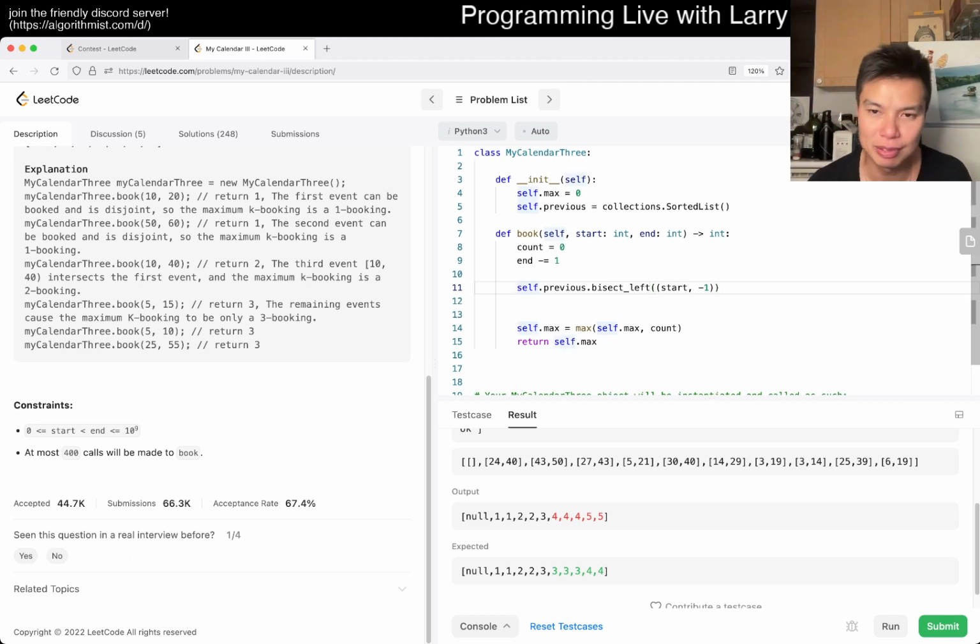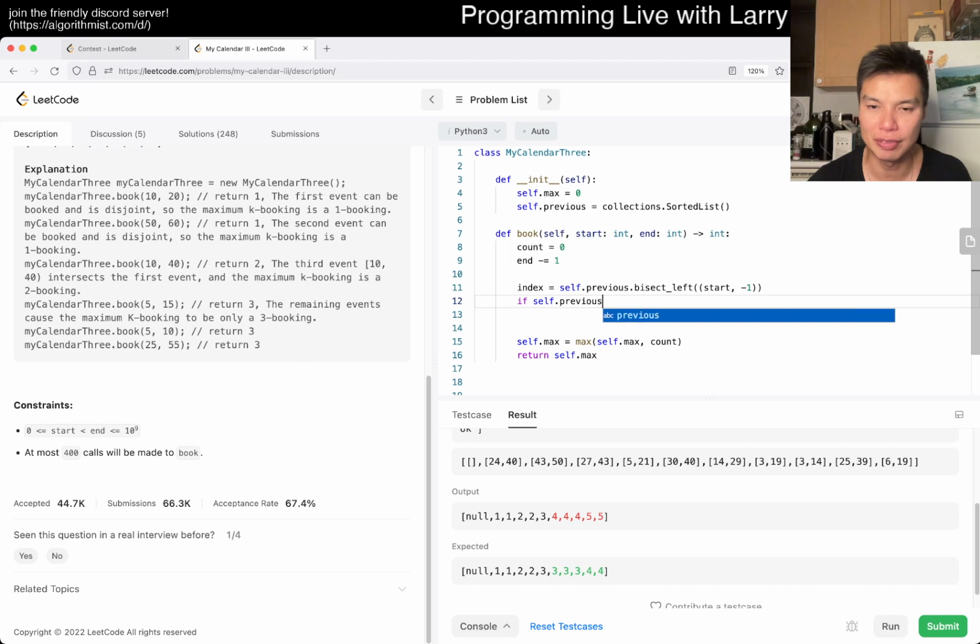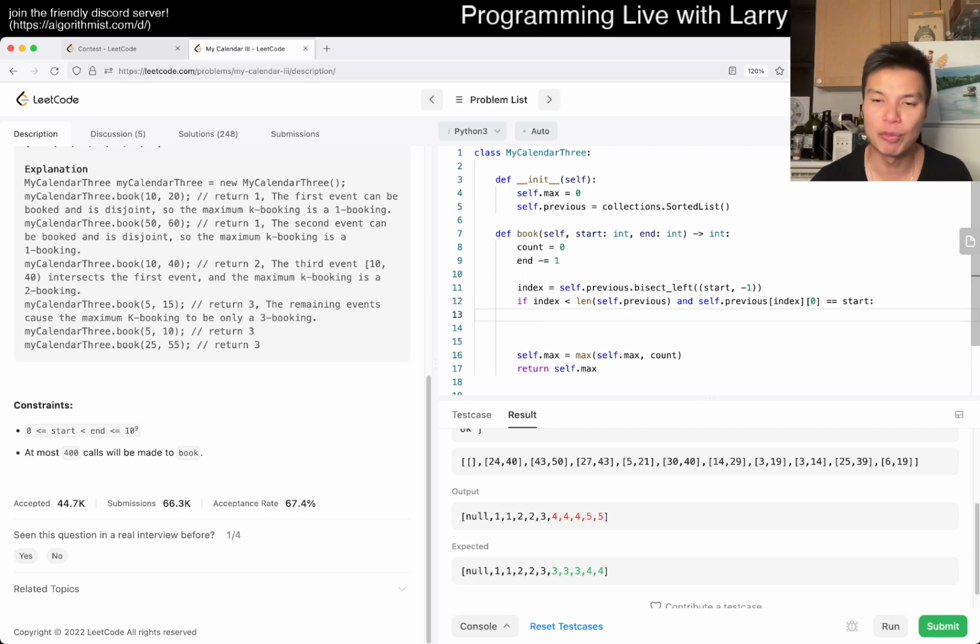Basically, we want to find the case where start is in it, exactly, not just a nearby. So index is equal to this. If index is less than the length of self.previous, and if the first element of self.previous of index is start, then what we want to do is increment.